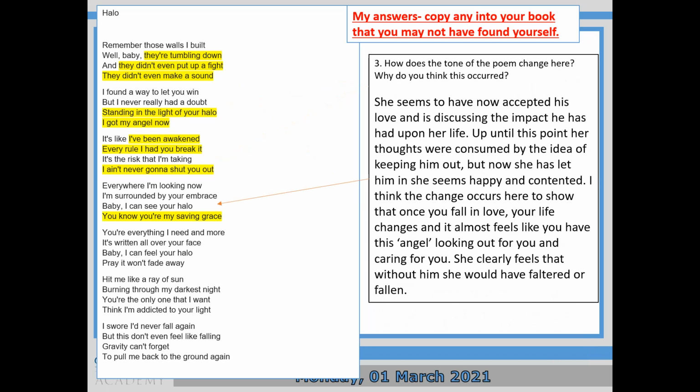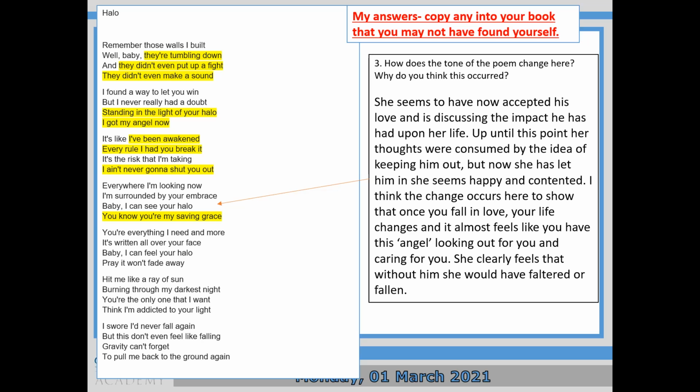Okay, so how does the tone of the poem change? And so the highlighted bit there, you know you're my saving grace. So she seems to have now accepted his love and is discussing the impact he's had upon her life. Until this point, her thoughts were consumed by the idea of keeping him out. Okay, but now she's let him in. She seems happy and contented.